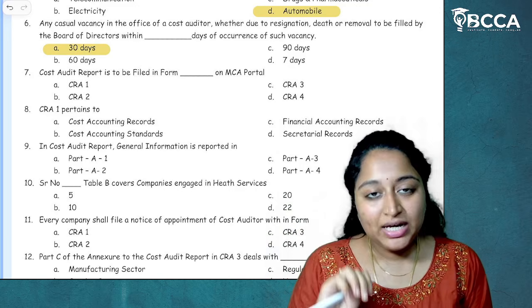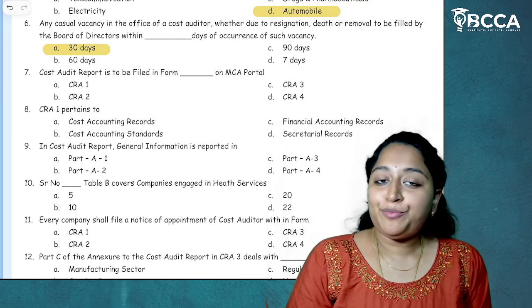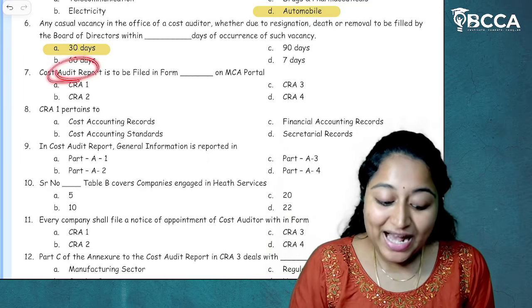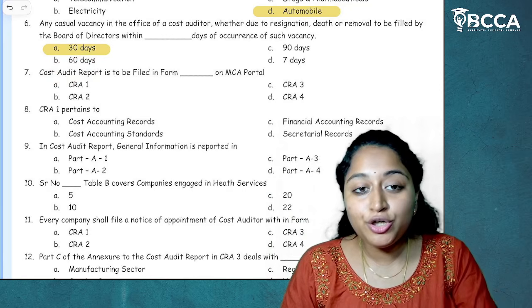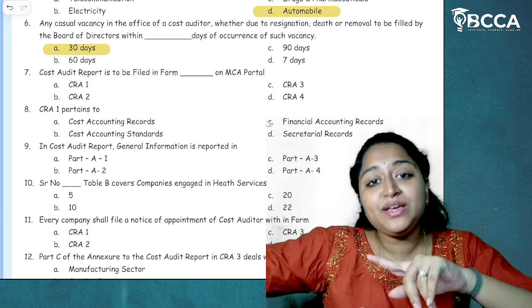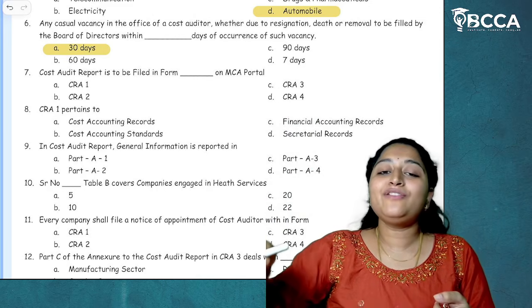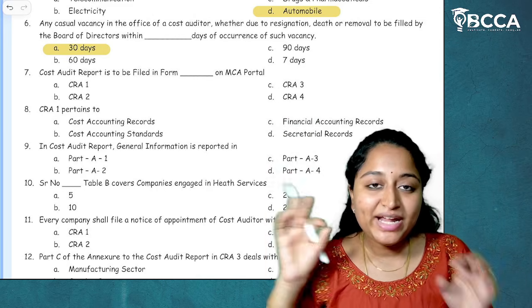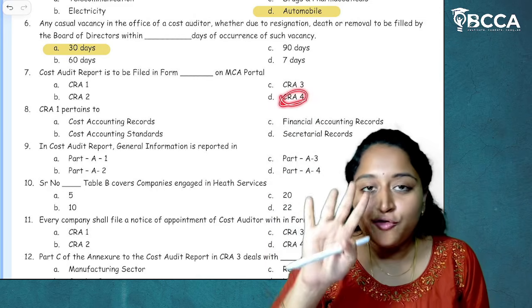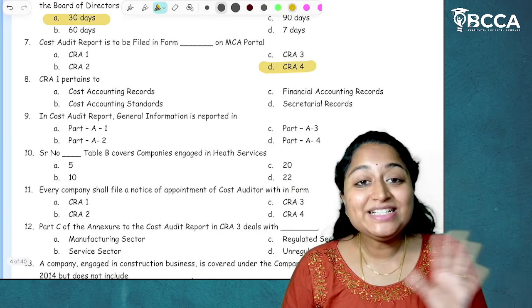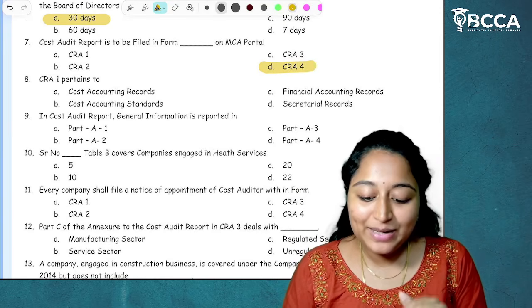Form CRA3 is cost audit report filing by cost auditor to the company. Here in the question, it has been asked as cost audit report to be filed in which form? To the MCA portal, which means cost audit report is being given in XBRL format to the government. It shall be given in form CRA4. I hope it's clear. If there is any disturbance, I'm extremely sorry for that. Please bear with me.